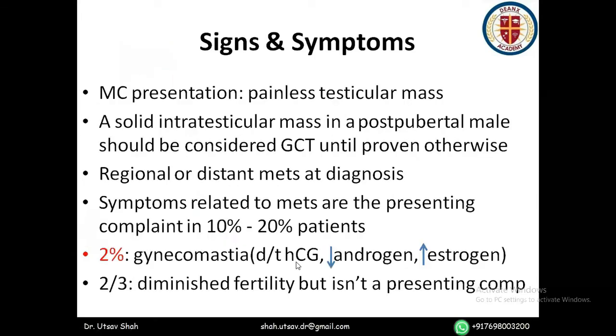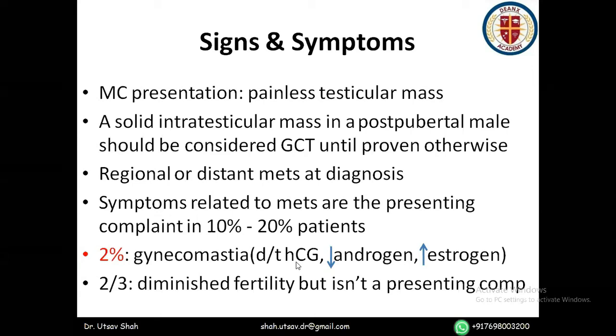Signs and symptoms. So we are done with the germ cell tumors and their histologies. Now we are coming to general testicular mass. The most common presentation is that the patient presents with a painless testicular mass. And what you need to know is that a solid intratesticular mass in a post-pubertal male should be considered a germ cell tumor until proven otherwise. Very important. It should be your first differential diagnosis whenever you see a solid intratesticular mass in a post-pubertal male.